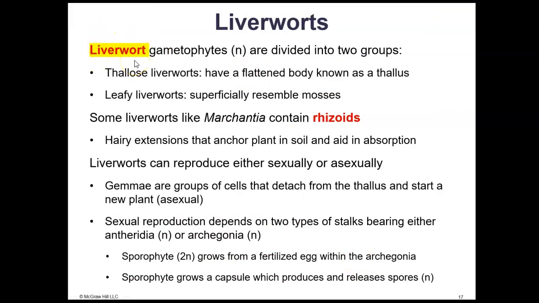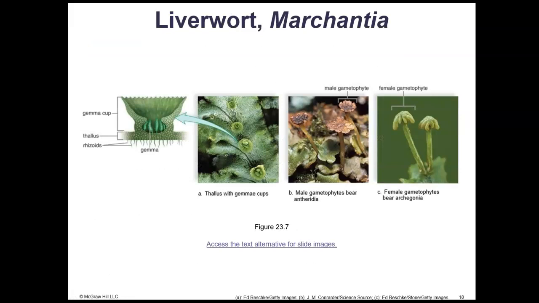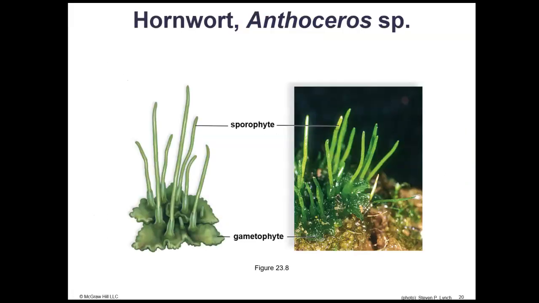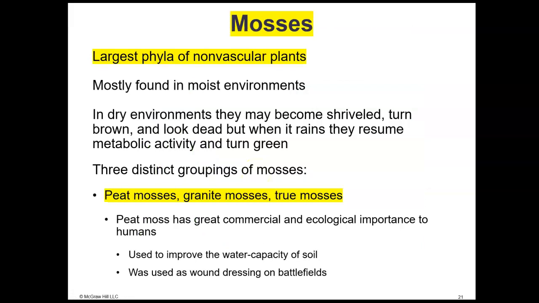The only reason I just highlighted liverwort is because you need to know that liverworts are bryophytes. Here are some pictures of liverworts. You find these growing in the forest. Hornworts are also bryophytes. They look a little different. And then we have the mosses, which we will concentrate the most on. The mosses are our primary example of bryophytes. They're the largest phyla, the largest group of non-vascular plants. Examples of mosses are peat mosses, granite mosses, and true mosses.